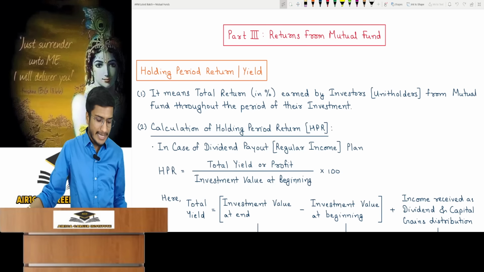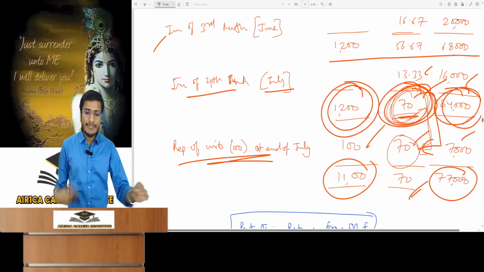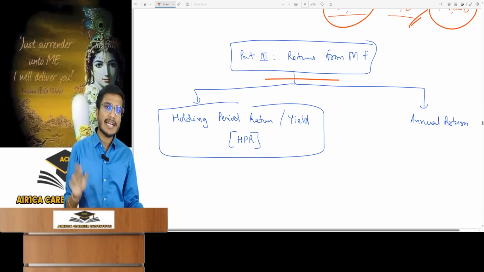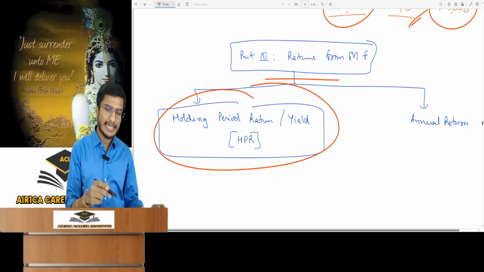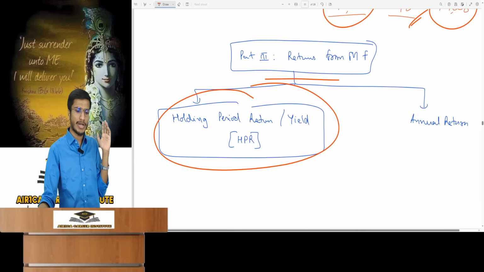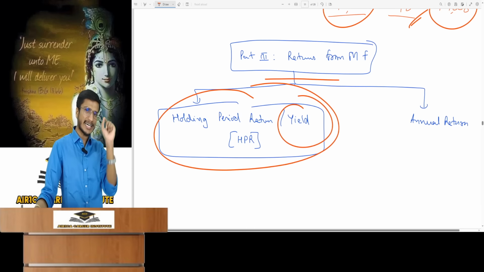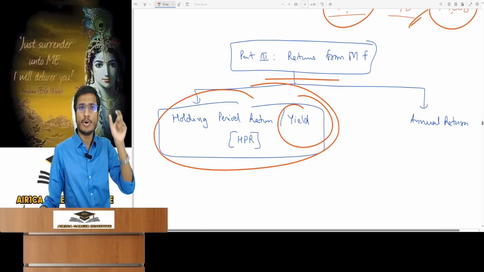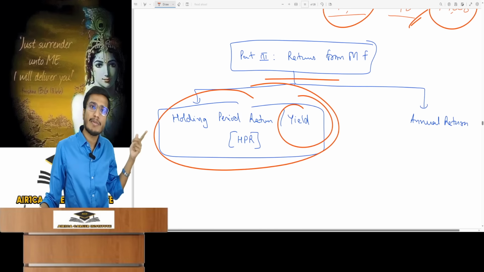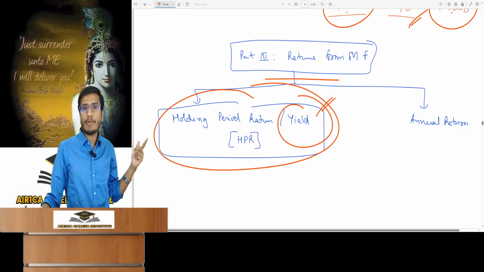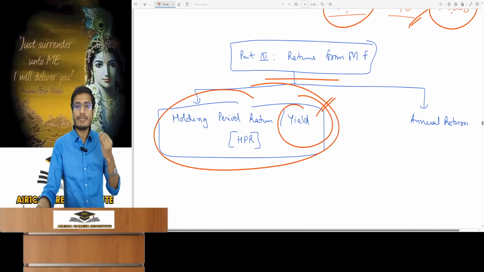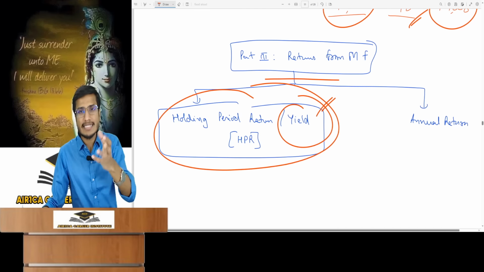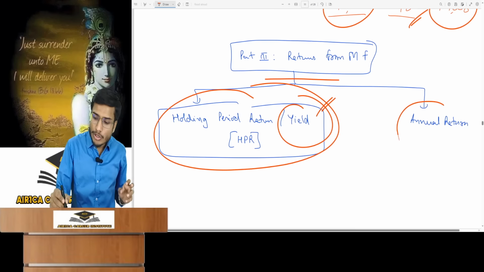The return from a mutual fund is of 2 types. An investor can calculate mutual fund returns in 2 ways. The first way is holding period return, also known as holding period yield. Yield is a synonym for the word return. If in any chapter, this one or any other, you see the word yield, just understand it refers to return. I also told you this in the basics of FM, that yield means return. Second is annual return.